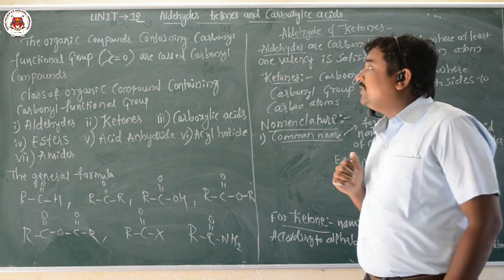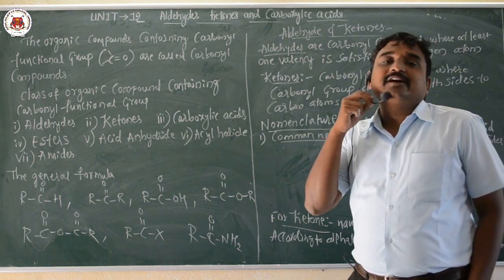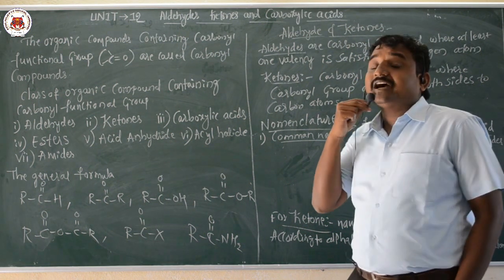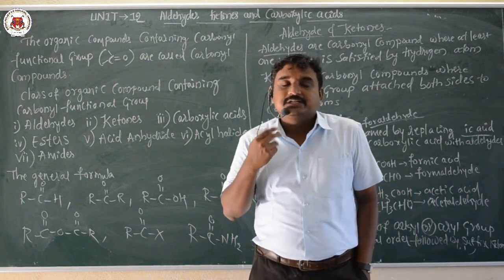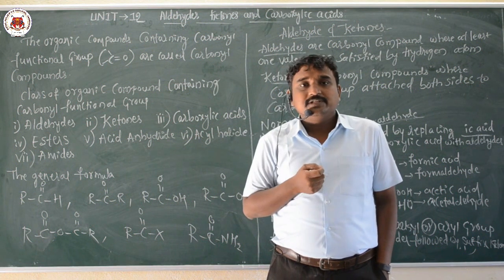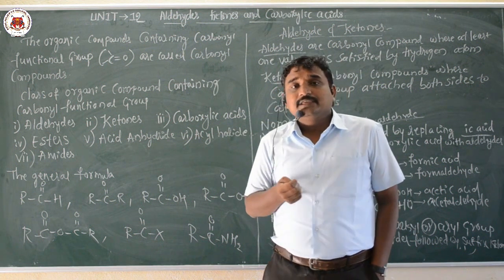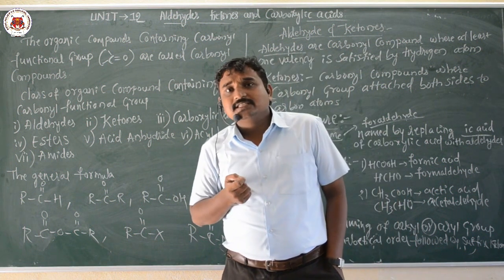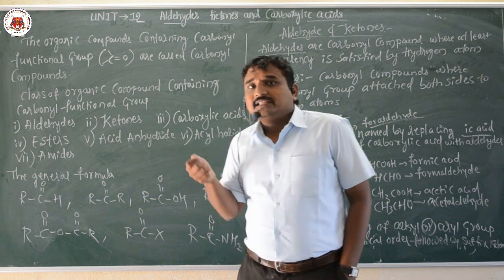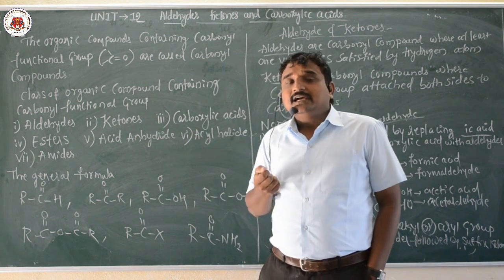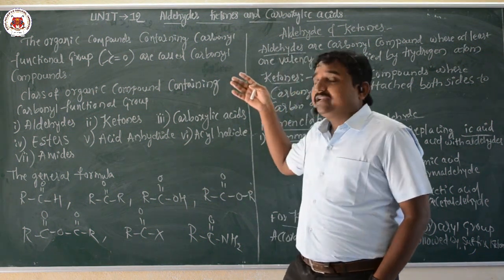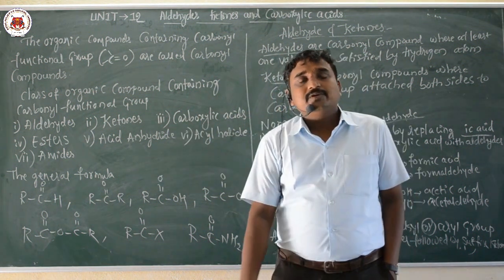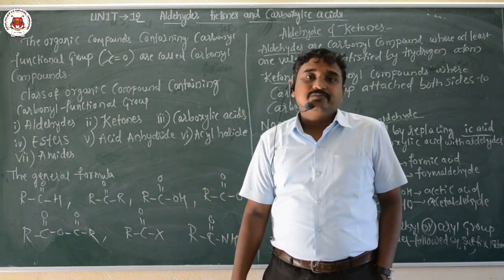Now, what are the classes of organic compounds containing a carbonyl functional group? Aldehydes, ketones, carboxylic acids, esters, acid anhydrides, acid halides and amides.